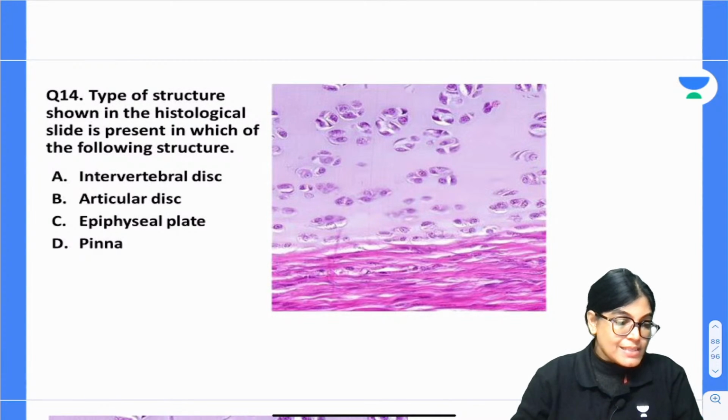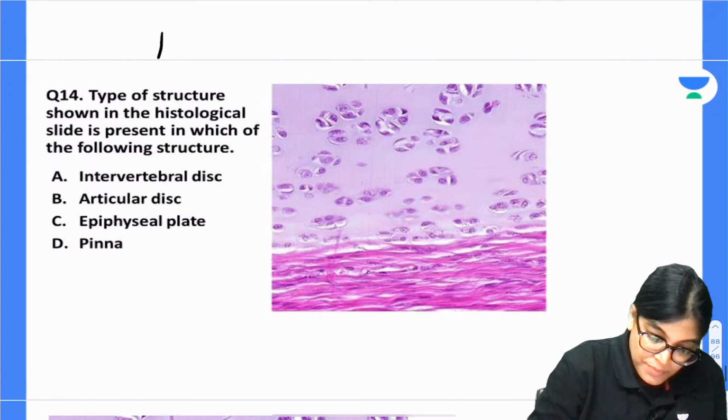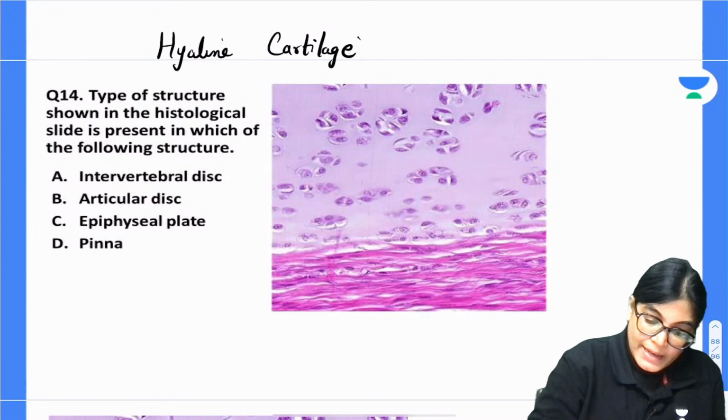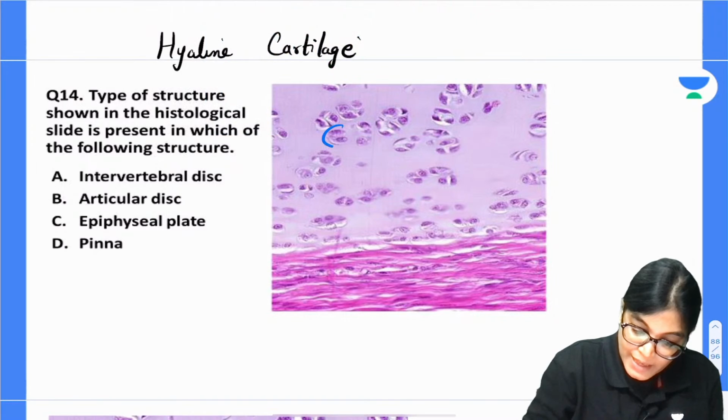Okay, why is this a hyaline cartilage? Ashwani Mishra is telling C. So, if it is a hyaline cartilage, all of you are right. Yes, it is a hyaline cartilage. That is a correct answer. So, my question is why it is hyaline cartilage?